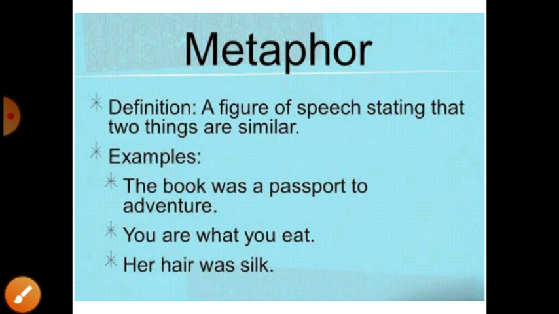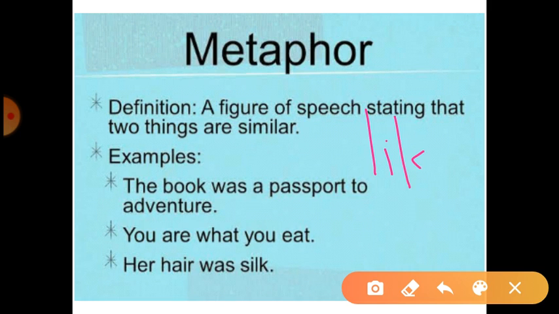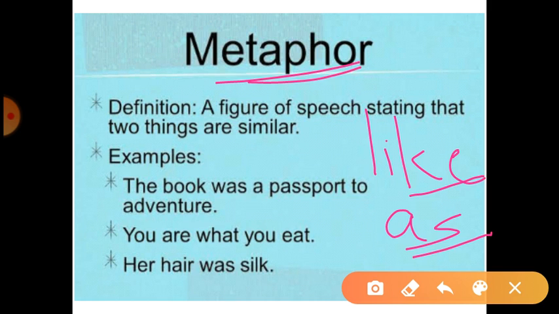Metaphor. Metaphor is the same as simile. Here also comparison is done between two things, but in metaphor the words like and as aren't used. Only this is the difference between simile and metaphor. In both figures of speech we do comparison between two different things. In simile we use the word like or as, but in metaphor we don't use these words and we do comparison.